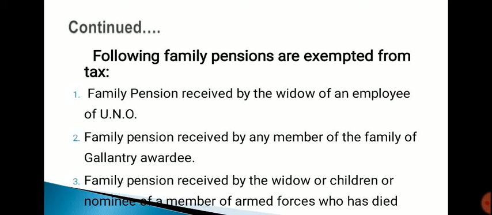Following family pensions are exempted from tax. They are: number 1, family pension received by the widow of an employee of United Nations organizations, family pension received by any member of the family of gallantry awardee. Gallantry awards, examples of gallantry awards are Paramveer Chakra, Veer Chakra, Ashoka Chakra and so on. Family pension received by the widow or children or nominee of a member of armed forces who has died on duty.